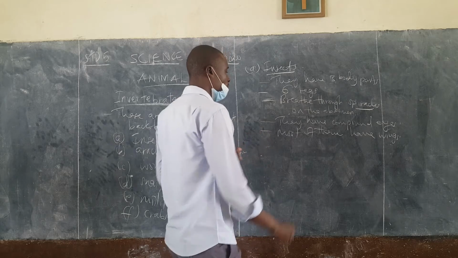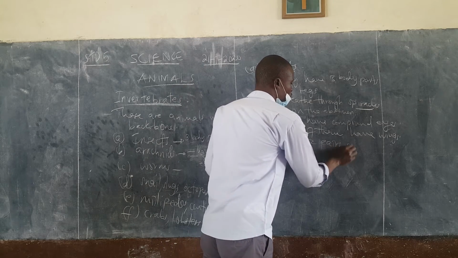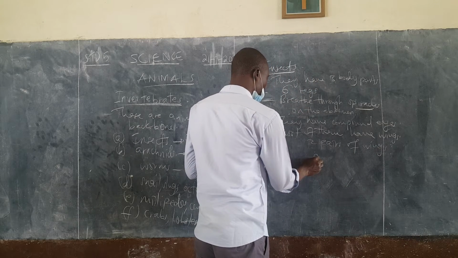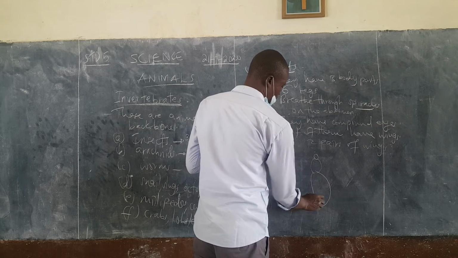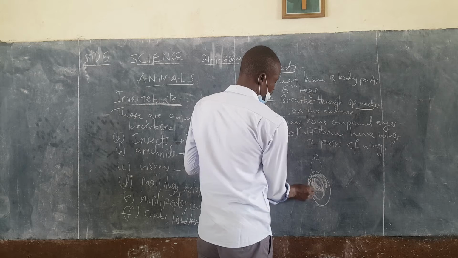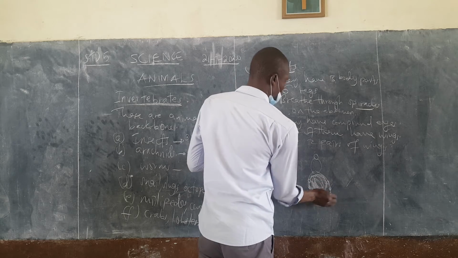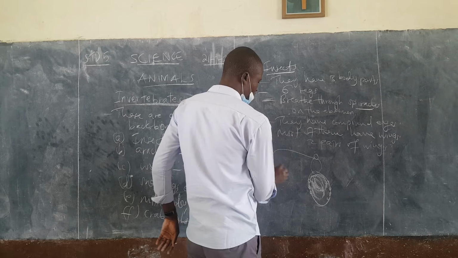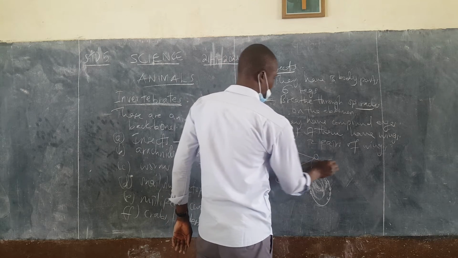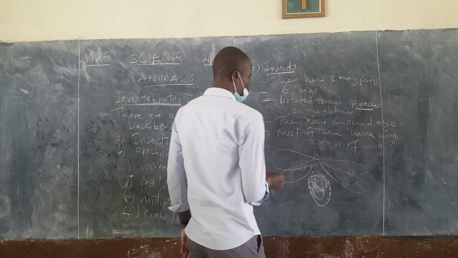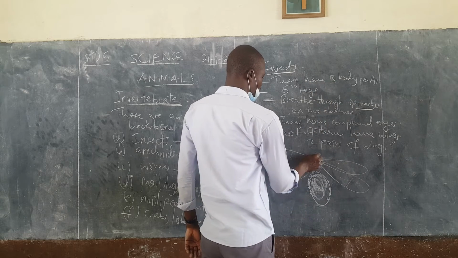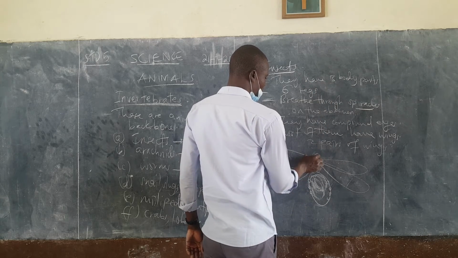They have 2 pairs of wings. I just drew one animal here. Let me now draw it well and name it. These are the spiracles, small holes. And then we have the pairs of wings. Another pair here. So pair means one, this is one pair, another pair. Pair means two. And then it has the compound eyes there.